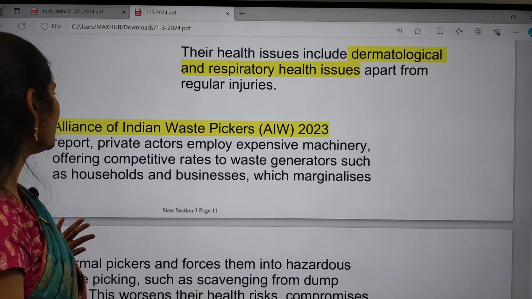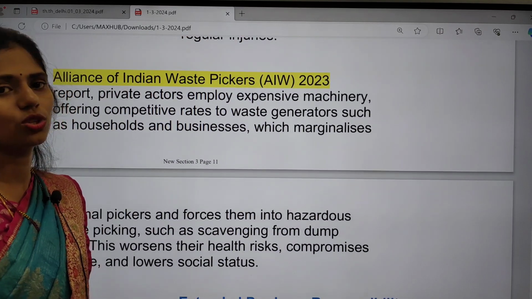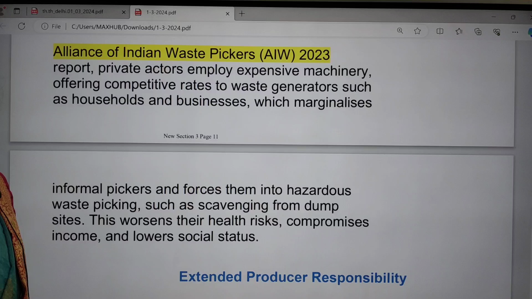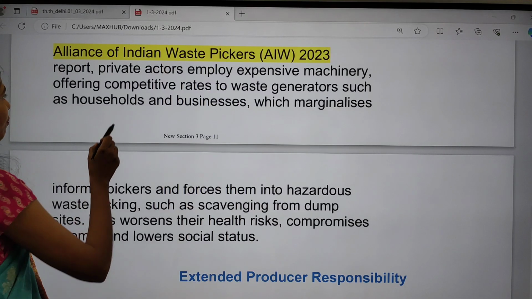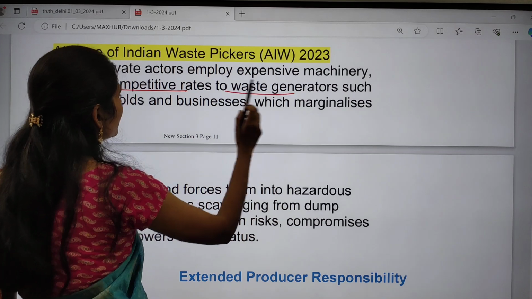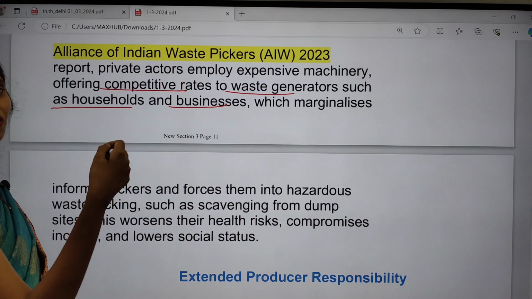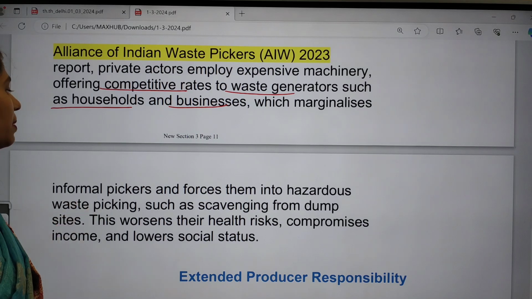And the Alliance of Indian Waste Pickers 2023 report says that nowadays private actors are employing expensive machinery, and they are offering competitive rates to waste generators such as households and businesses. So that is marginalizing these informal pickers.